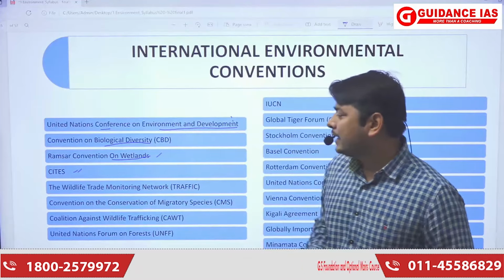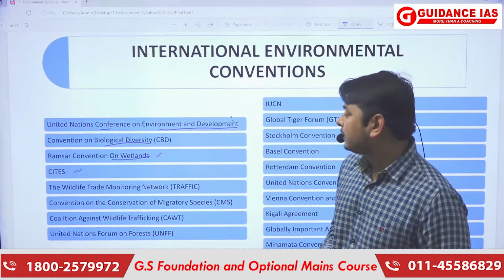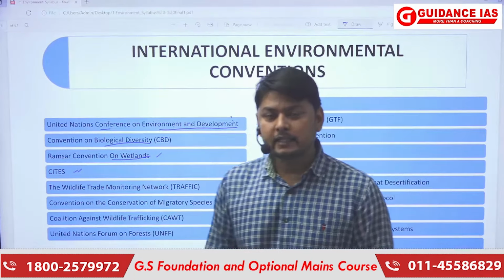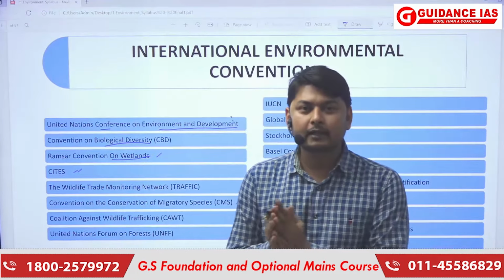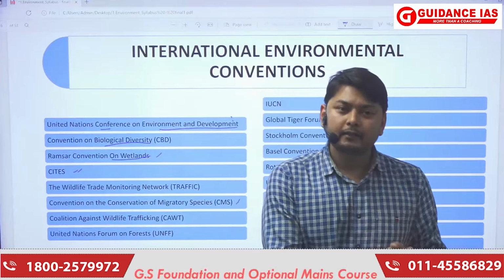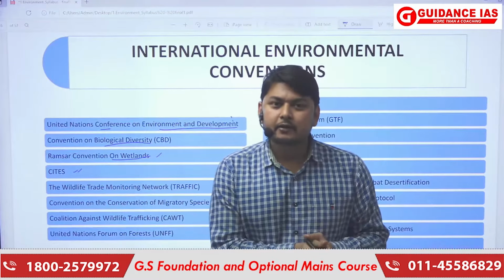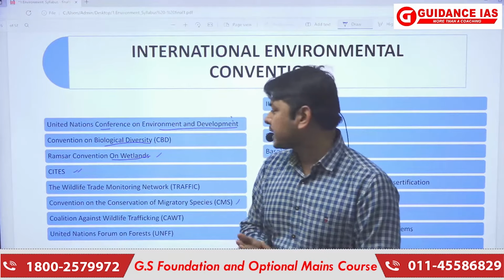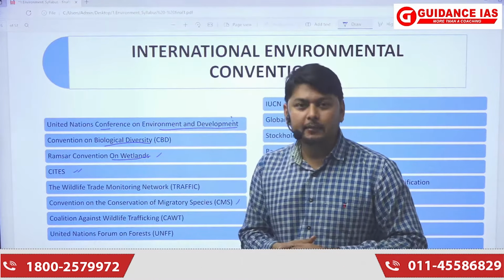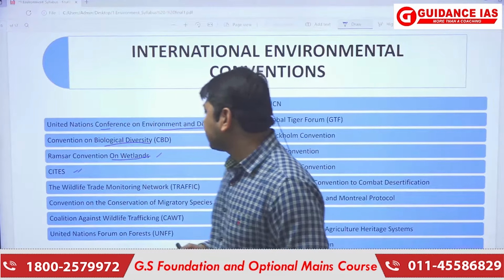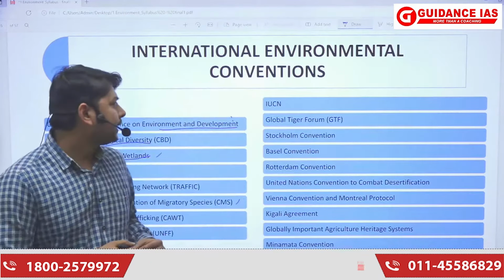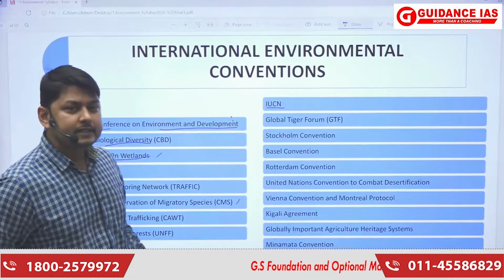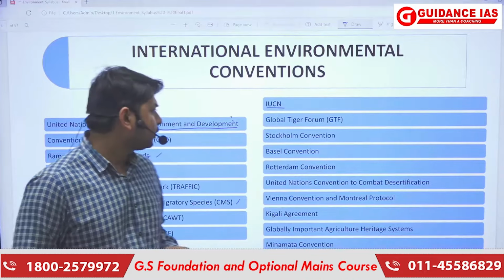Then there is the Wildlife Trade Monitoring Network, TRAFFIC. Then there is the Convention on Conservation of Migratory Species. What are the migratory species? From where? What are their source and destination? What are their destinations of staying? So we need to see and conserve those kinds of birds and animals also. So if we can see, there are different kinds of conventions that are being asked in the exam. So from there, we can see IUCN is also one of the favorite parts of UPSC.